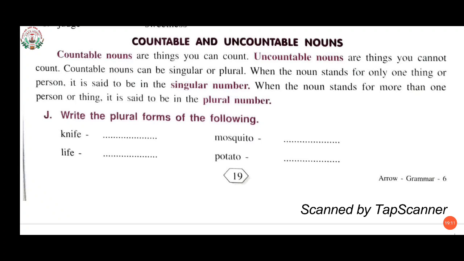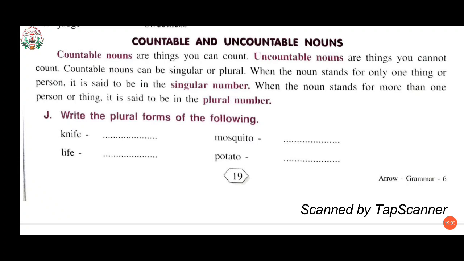We know what is singular and plural. Singular means obviously when we are talking about a single person or single thing, and plural means when we are talking about more than one. That is only for nouns like boy, boys. Boy is here singular and boys plural.